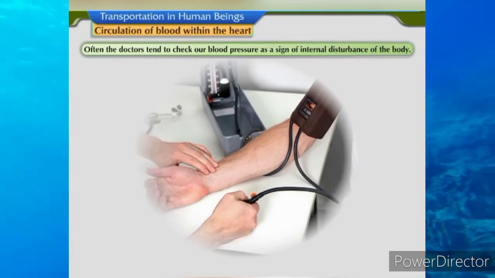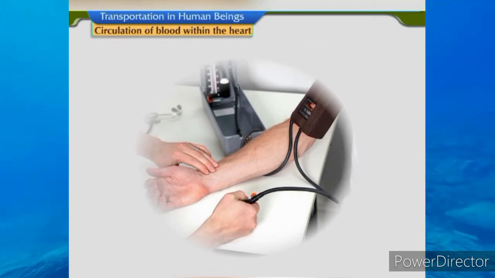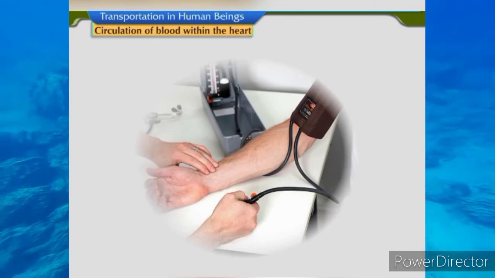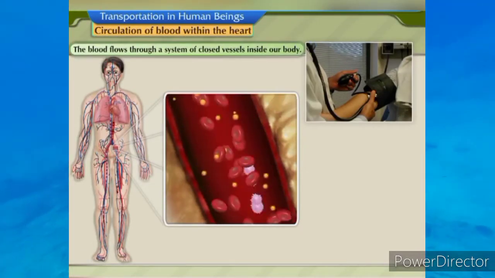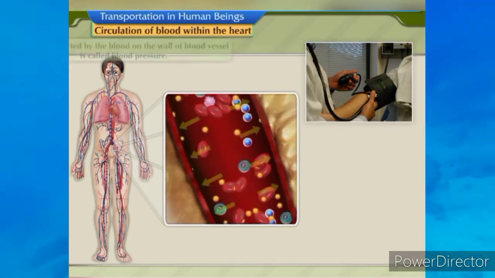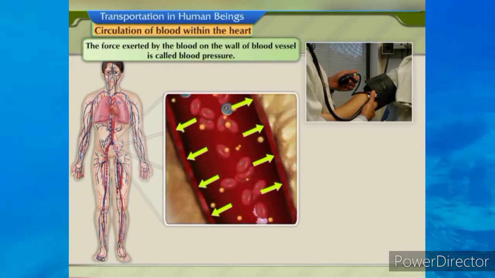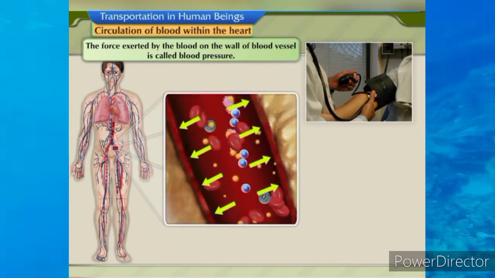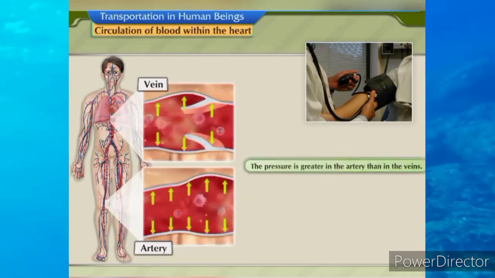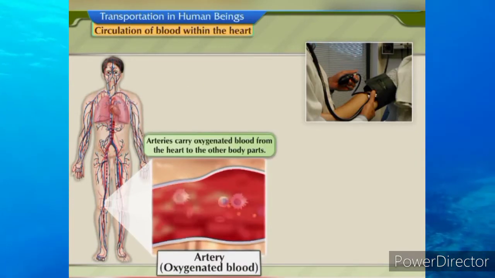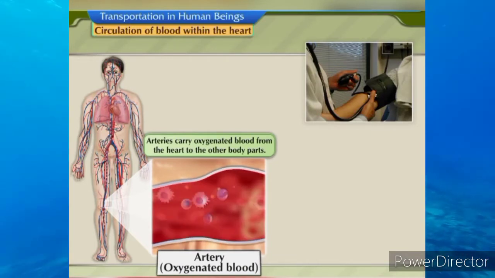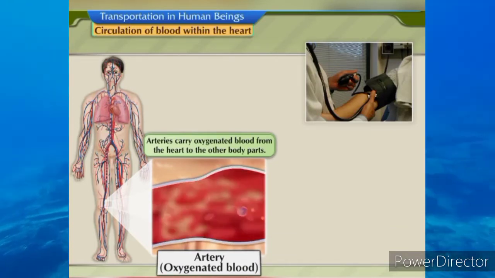Often, doctors tend to check our blood pressure as a sign of internal disturbance of the body. Let us understand about this condition or concept. The blood flows through a system of closed vessels inside our body. The force exerted by the blood on the wall of a blood vessel is called blood pressure. The pressure is greater in the arteries than the veins. Arteries carry oxygenated blood from the heart to the other parts of the body.